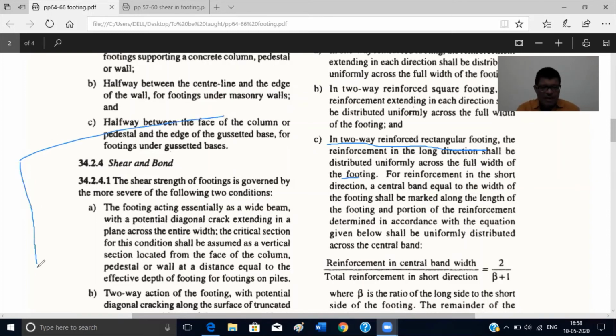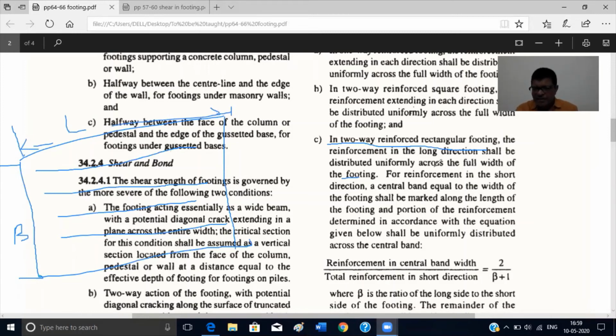One is the long direction, one is the short direction. The long direction steel shall be provided uniformly across this width. So you know the B value, you provide accordingly here. This is the B value, leave the cover on both sides and provide. Now this is your L value along the length. The short direction steel is where the maximum will come.